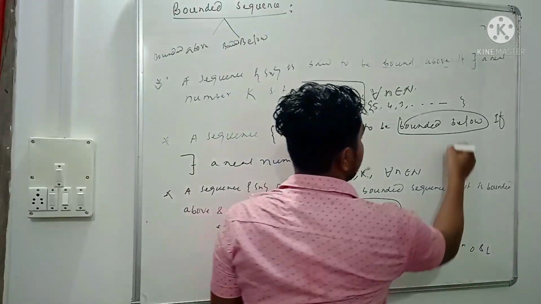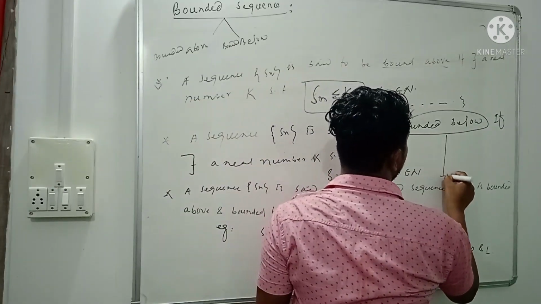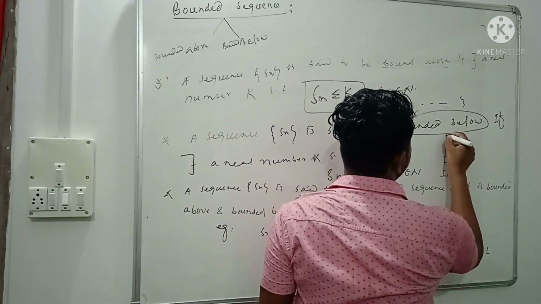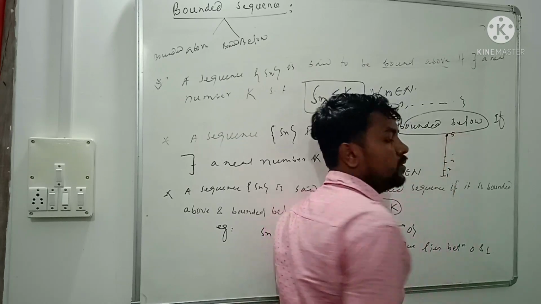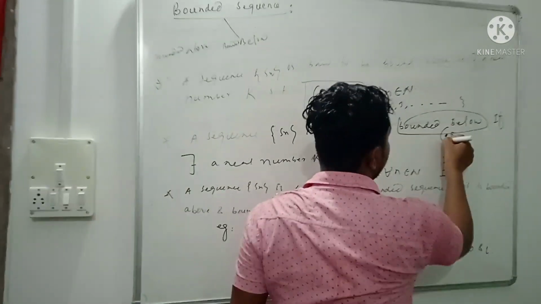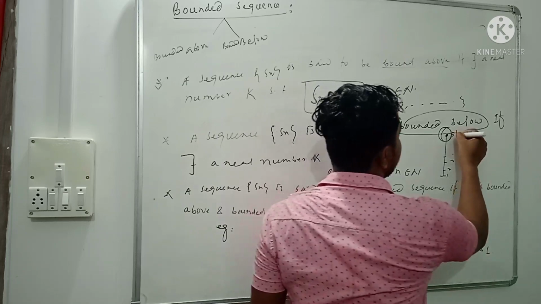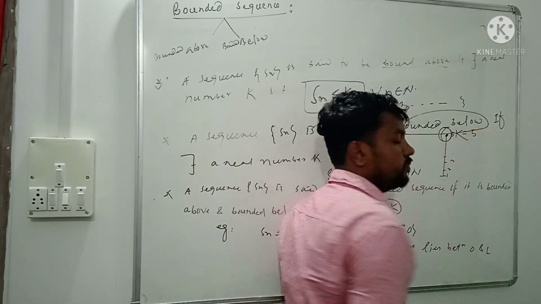Suppose here we have 1, 2, 3, 4. Here the upper value is 5. The sequence is bounded above, bounded by 5. So here capital K is equal to 5.